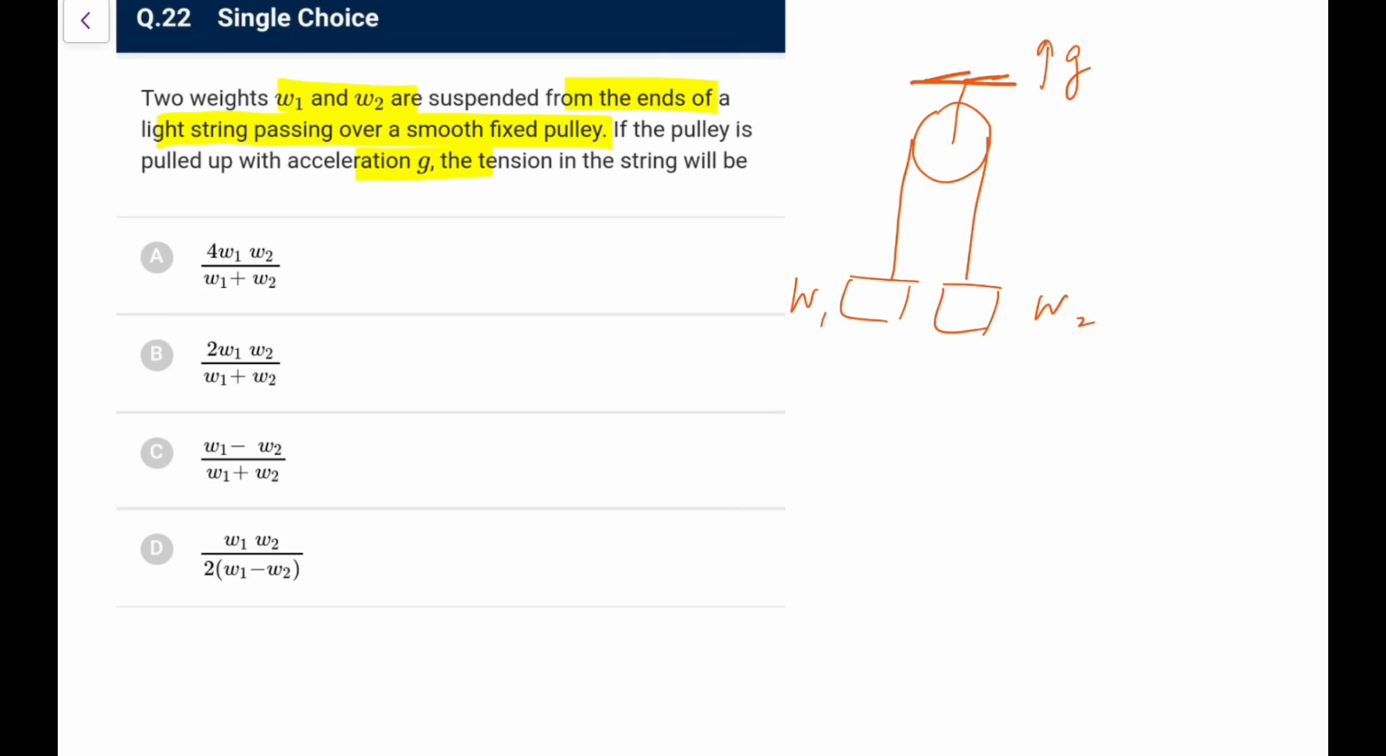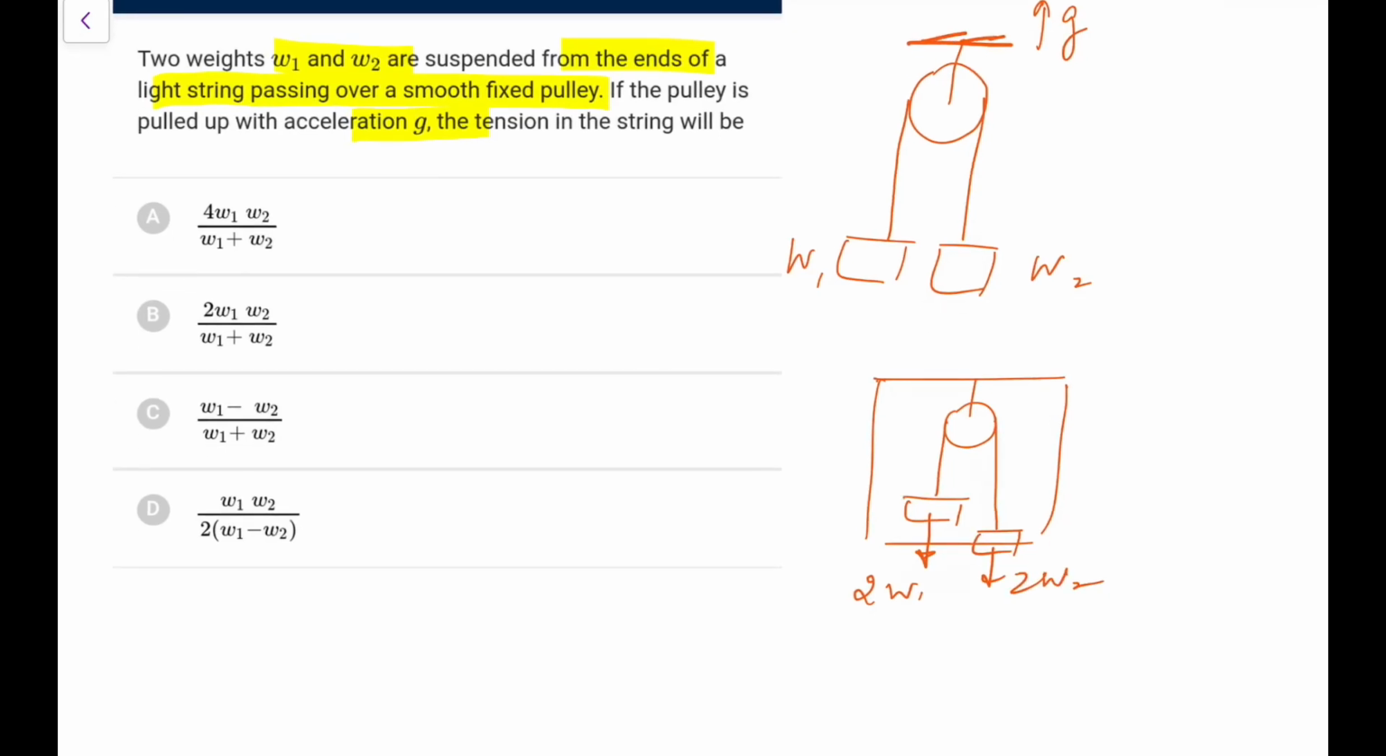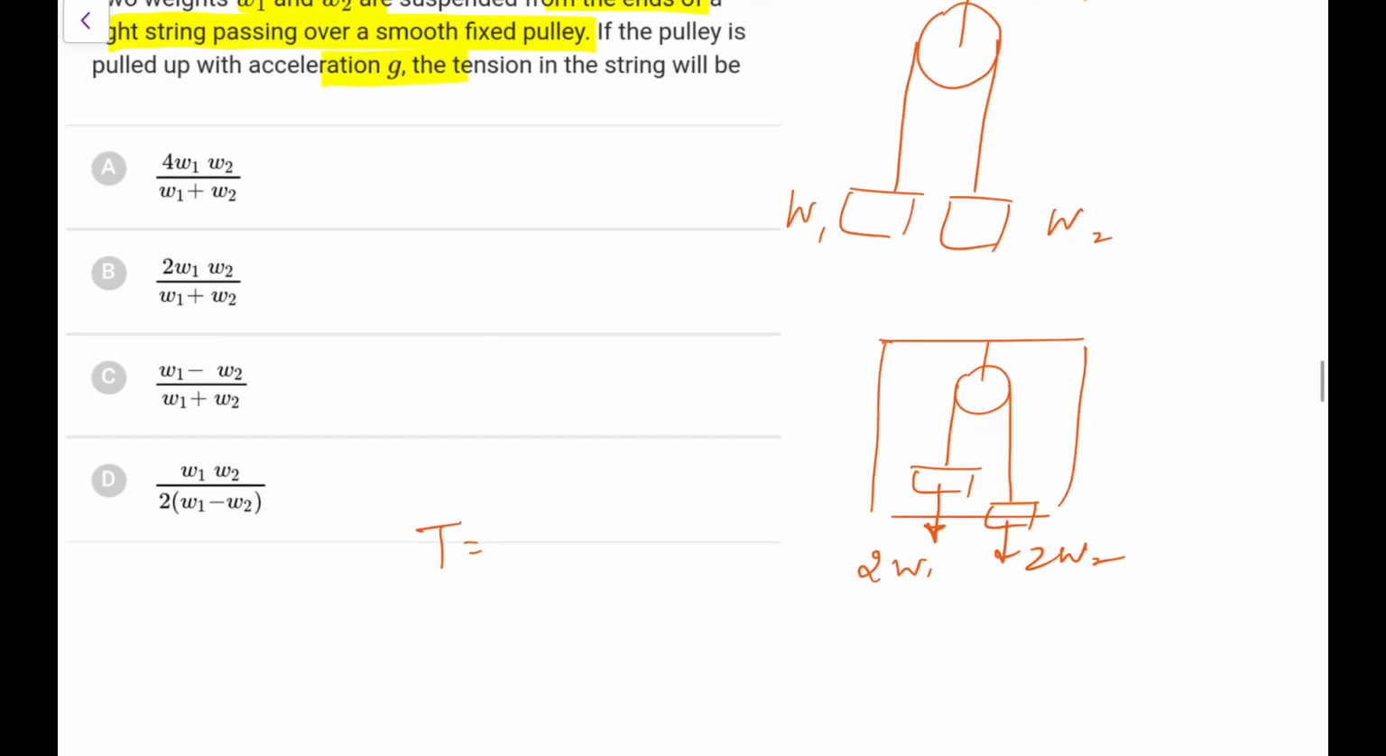So it's better in this case to see it in the frame of the pulley. If I go in the frame of the pulley, I will have pseudo forces. Because of this pseudo force, this will become effectively 2W1, and the downward force on the other will become 2W2. In the frame of this, I always write tension is equal to 2 m1 m2 g upon m1 plus m2, that we typically write. So in its frame, it will still be 2 m1 m2 g upon m1 plus m2, but here the effective g will become 2g.